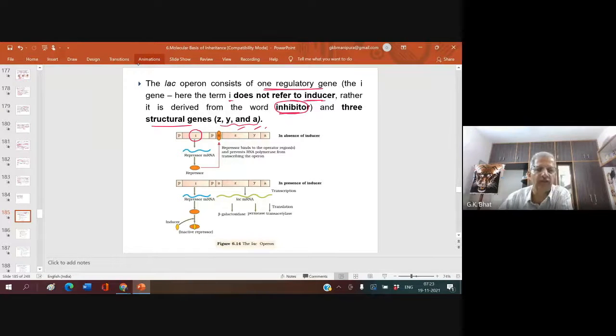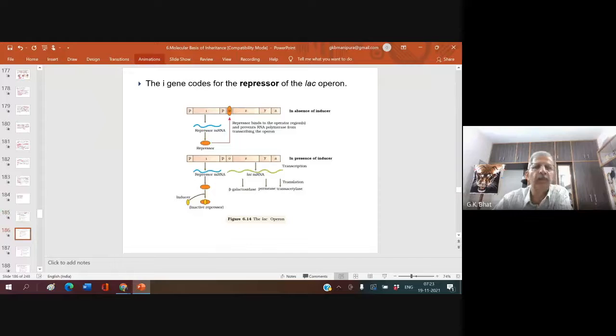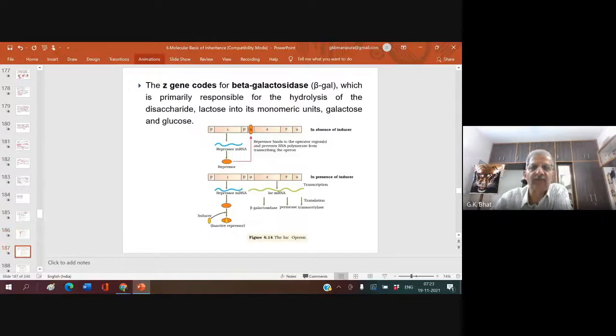Okay, so this is very important. Have the screenshot of this. Now, look here. The I gene codes for the repressor of the lac operon. It is not an inducer, it is a repressor, an inhibitor. So this is a repressor mRNA. When the I gene codes for repressor mRNA, the result is production of the repressor molecule. Repressor molecule gets formed, right?